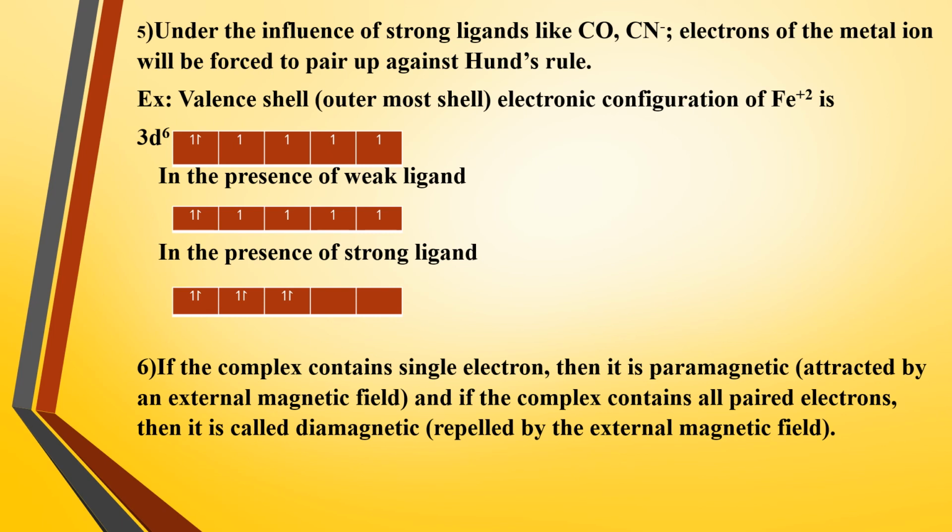Okay, students. So these are all the 6 points under valence bond theory of complex compounds. So kindly note down all these points in your notebook. So carefully read point by point. I made it very clear and it is very easy for you to learn all these points under VB theory. Okay, so if you learn these points, then only I can continue with the next topic. Okay, students, am I clear?